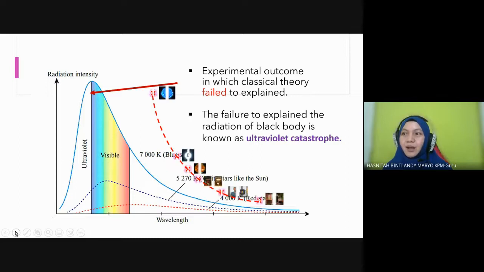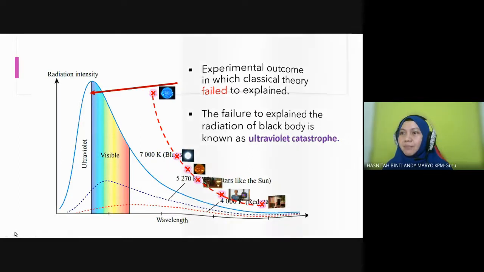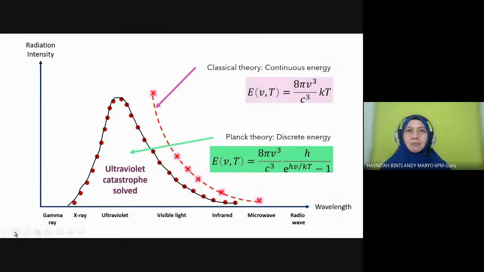Okay, so how to solve this problem? This is where Max Planck plays his role. He invented this formula. Dia perkenalkan formula ini. Actually, the first one, this formula is not in our syllabus. For your information, ini tak perlu hafal. Ini pun dalam formula memang tak ada bagi. But I just show you so you can understand how Max Planck was able to prove this graph which follows the experimental outcome. So he used a probability.